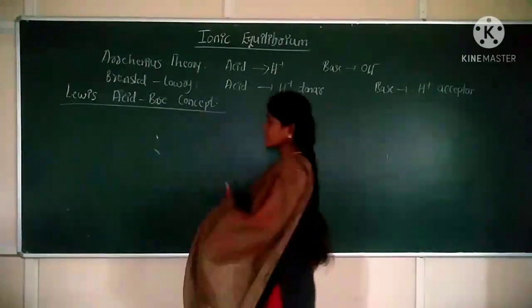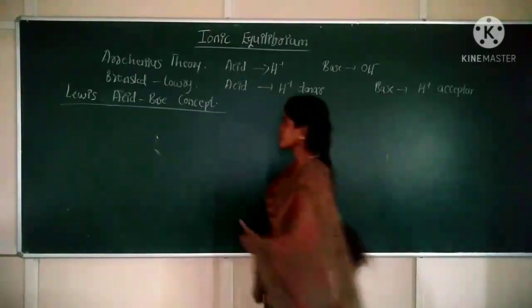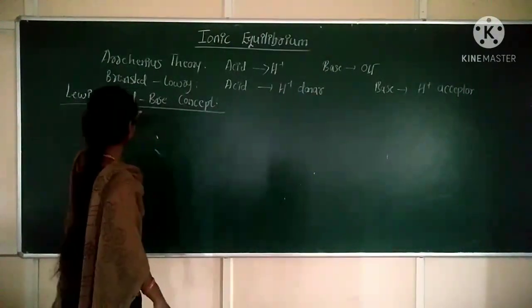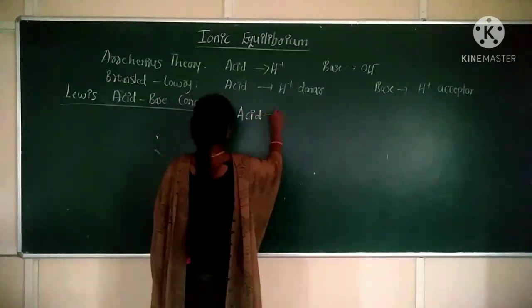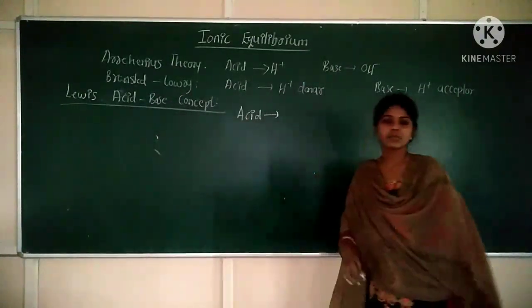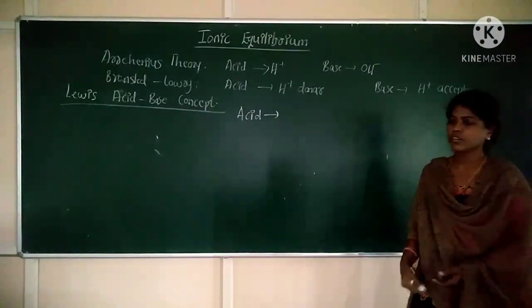Now, what is acid according to Lewis? According to Lewis, acid is a substance which accepts electron.